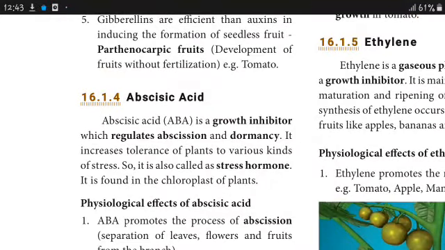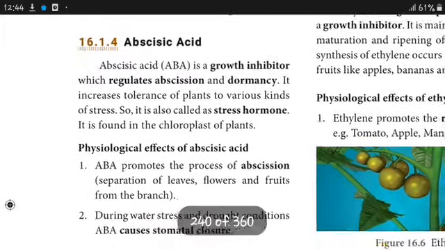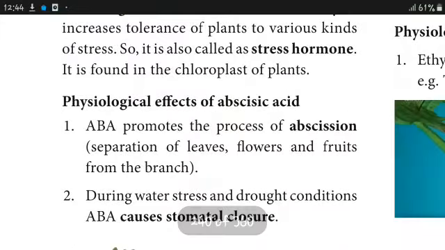Abscisic acid, ABA, is a stress hormone which inhibits growth and causes dormancy in seeds. Physiological effects: ABA promotes abscission, that is, separation of leaves, flowers and fruits from the branch.